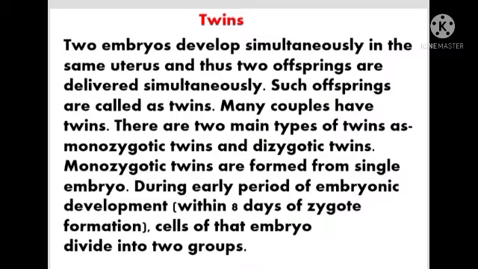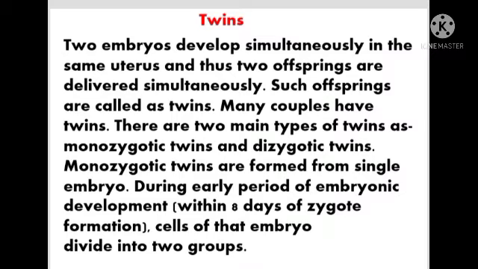Now students, what are twins? Two embryos develop simultaneously in the same uterus. That is, two offspring are delivered. Such offspring, such children, are called twins. Many couples have twins, and twins are of two types. One is monozygotic twins and another is dizygotic twins.